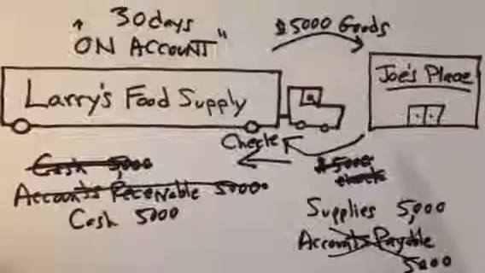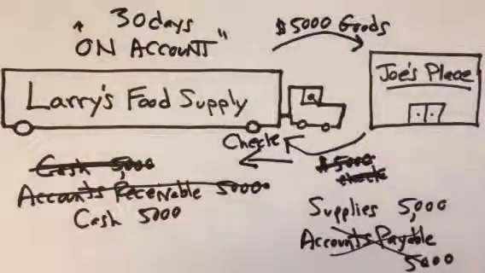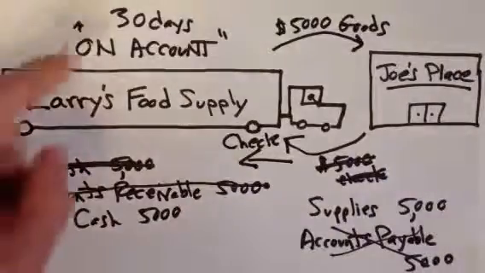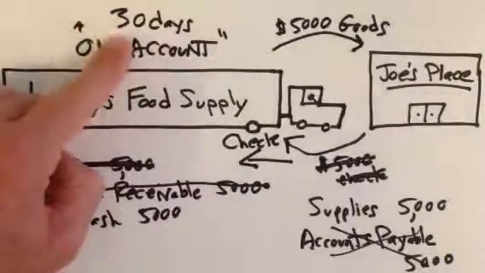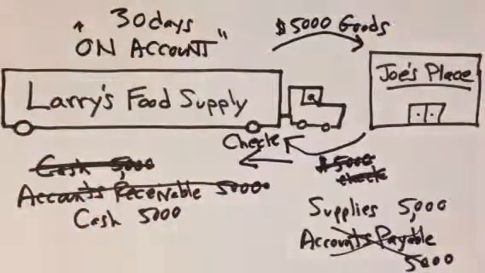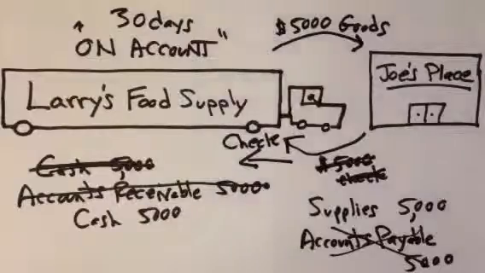Now let's take this one step further. What if Joe tells me when he places this order for $5,000 worth of goods, you know, I really need this material, Larry. I mean, it's critical to my business, but I have a cash flow problem right now. I don't have the cash available to pay you this $5,000 within 30 days. Well, what we can do is set up a more formalized agreement. I'll ask him, when do you think you can get me this payment? And he says to me, about 3 months. 3 months I ought to be able to pay it.